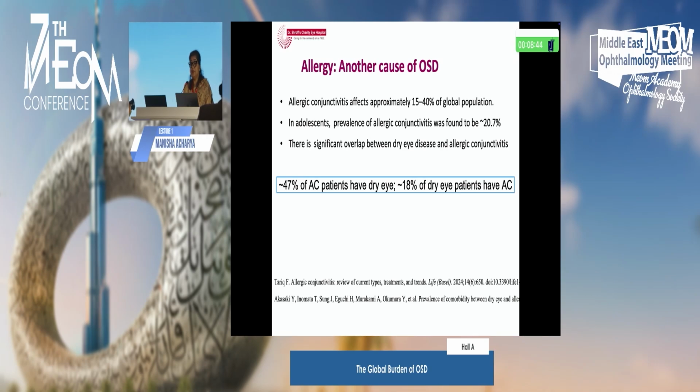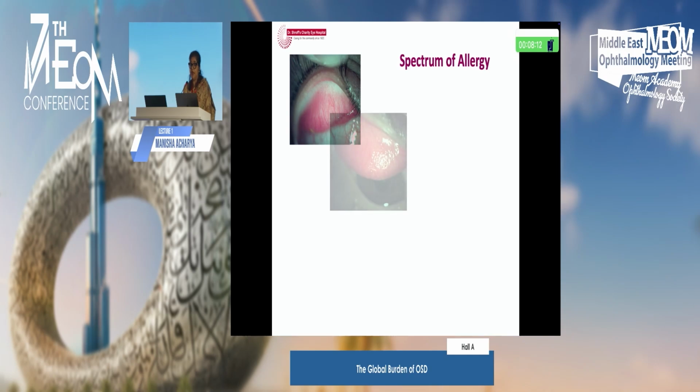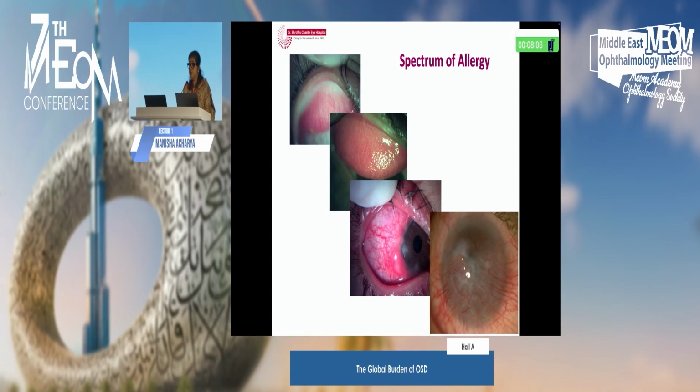Another cause of OSD is allergic conjunctivitis. Allergic conjunctivitis affects 15 to 40% of the global population, and adolescents up to 20.7%. And there is a cascade wherein there is an overlap between dry eye disease and allergic conjunctivitis: approximately 47% of allergic conjunctivitis patients have dry eye, and 18% of dry eye patients have allergic conjunctivitis. So the spectrum of allergies starts from just small papillae and follicles, to the corneal condition, and sometimes to blinding LSCD on the ocular surface, which does happen.